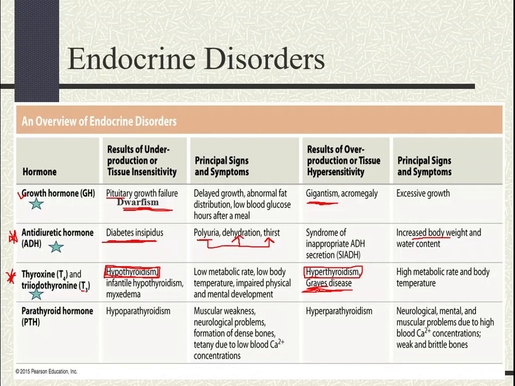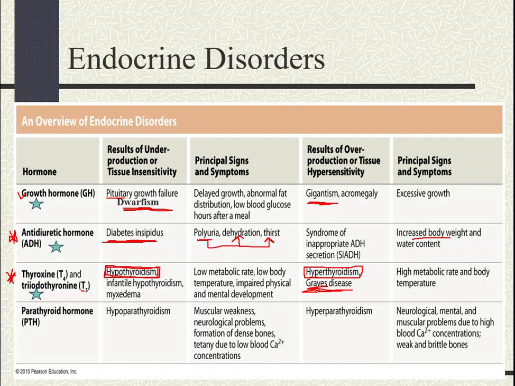Now, I want to talk about goiter since we're talking about hypothyroidism and hyperthyroidism, and this has to do with the thyroid gland. Let's talk about goiter. Now, what is goiter? Goiter is basically an abnormally enlarged thyroid gland. That's all it is. So the thyroid gland is just abnormally large.